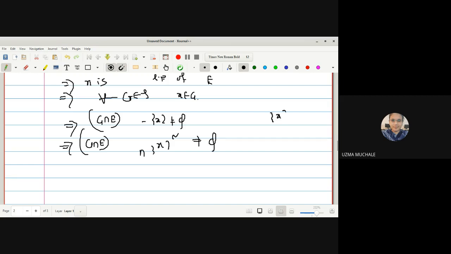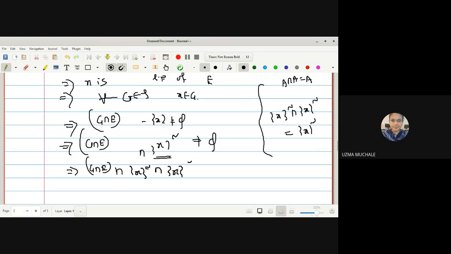Now can you tell me what is the intersection of X complement with X complement? Empty set? You should see, X complement intersection with X complement, just like A intersection A, is simply X complement. So I can use this property here: instead of writing simply X complement, I can write X complement intersection with X complement. You have to write down the reason like this.